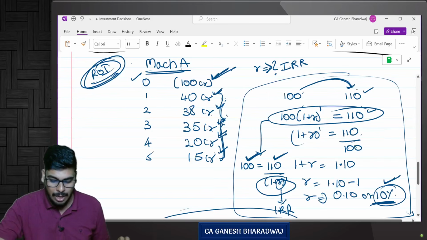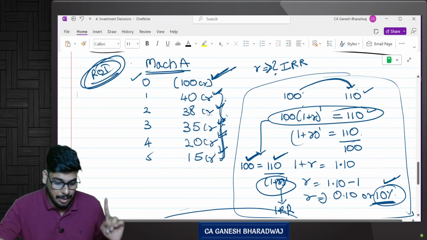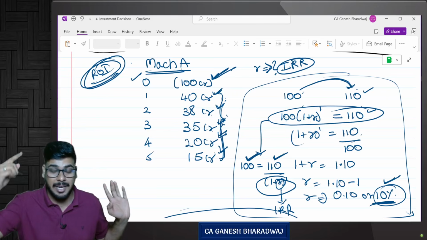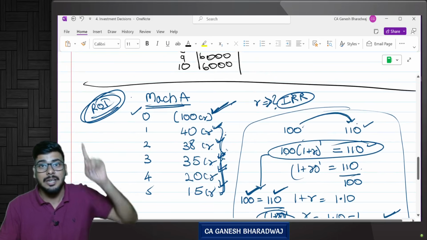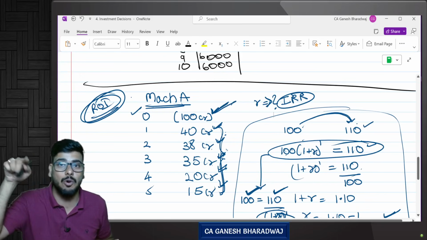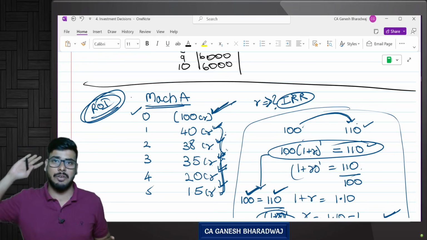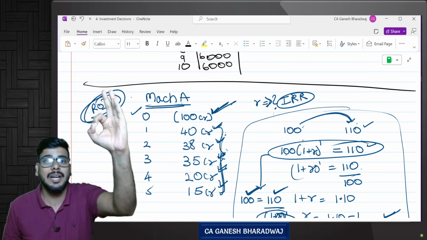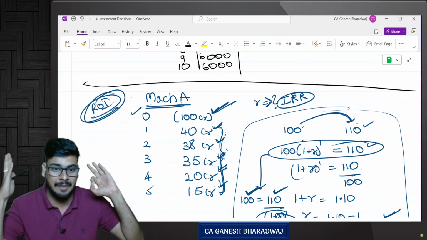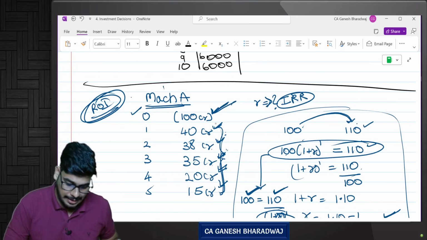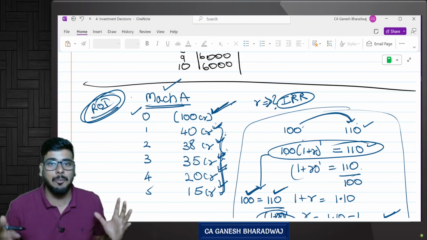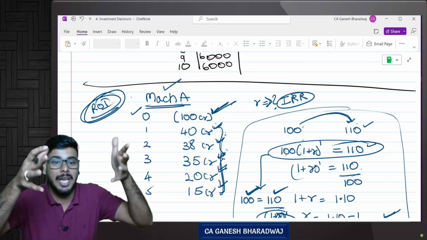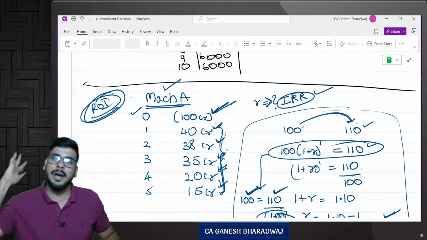Now this is called IRR. Yes. Now be very, very clear. IRR is the rate that makes my NPV 0, correct? Whereas NPV calculation is generally done by taking R as the discount rate. Discount rate is what? The weighted average cost of capital. Yes or no? So always remember, NPV is calculated by taking R as what? The discount rate, that is your weighted average cost of capital. Whereas in this particular area, IRR, the question itself is about calculating the discount rate. The discount rate, IRR, is nothing but the rate that makes my NPV equal to 0. That is called my IRR. Are you clear with this?